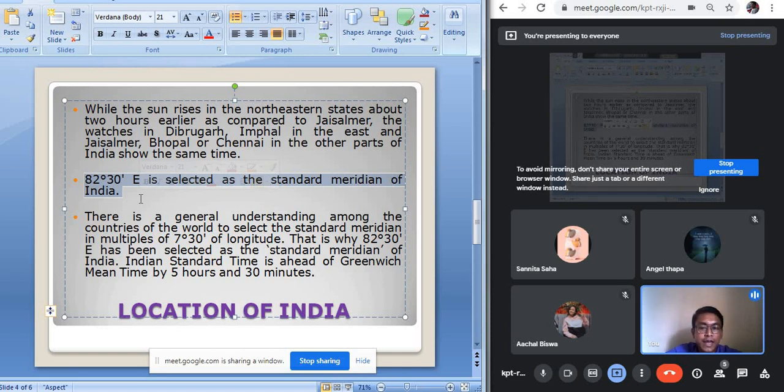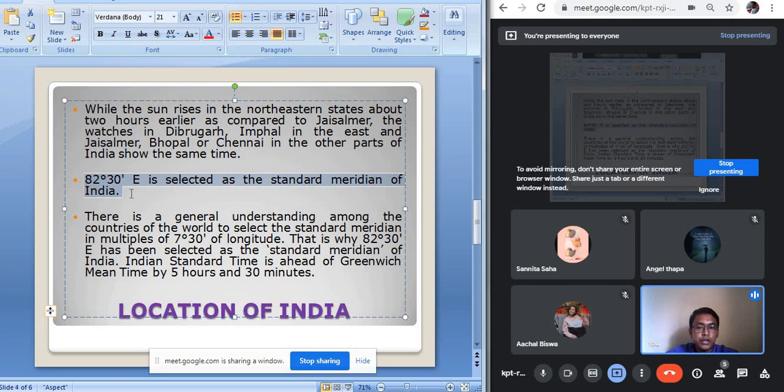Now you may have a question: why is 82 degree 30 minute east selected as the standard meridian, why not 82 degree only, or why not 83 or 84 or 85 degree? There is a general understanding that the standard meridian of any country must be divisible by 7 degree 30 minute. This standard meridian, 82 degree 30 minute east, is almost divisible by 7 degree 30 minute. So this is why we have selected this as the standard meridian of our country.